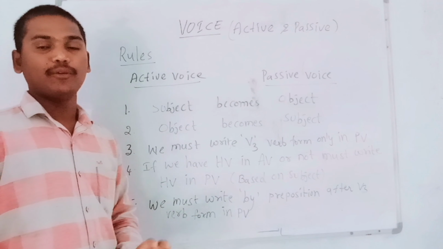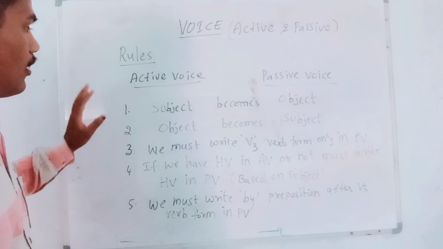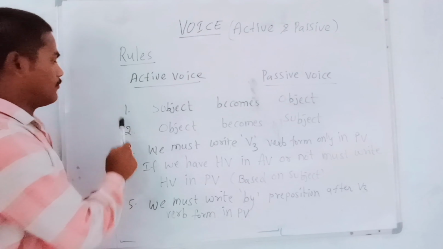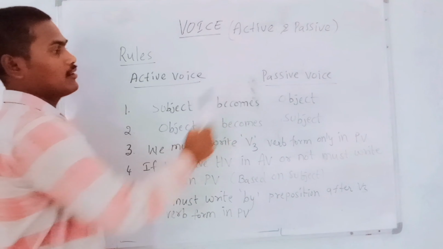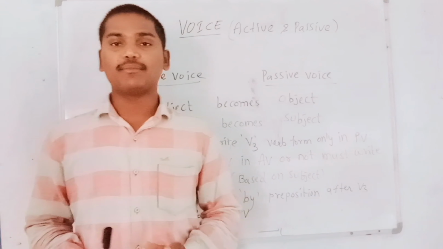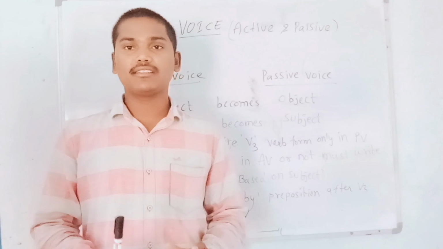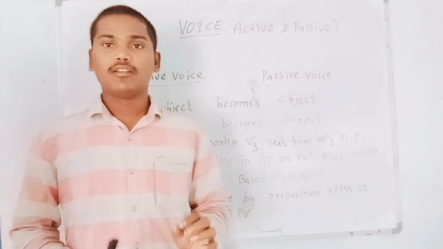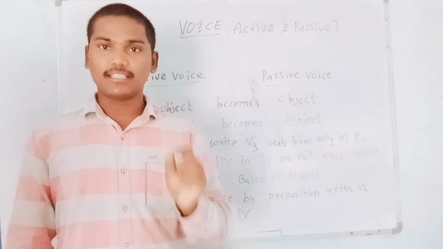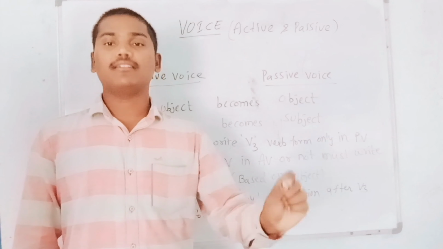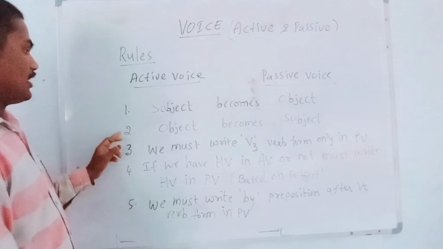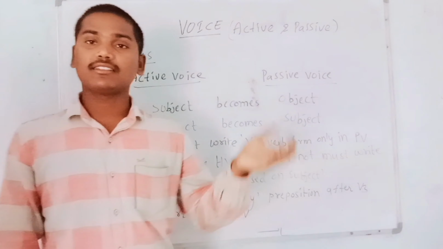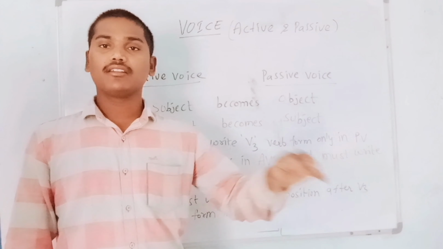What are the 5 important rules? I have written them on the board. Let me read them for you. So it is active voice and it is passive voice. First rule, subject becomes object. The active voice subject becomes the object in passive voice. And the second rule, object becomes subject. The active voice object becomes the subject in the passive voice.